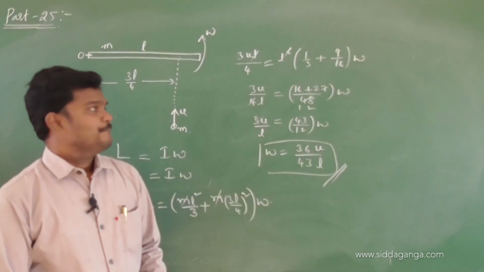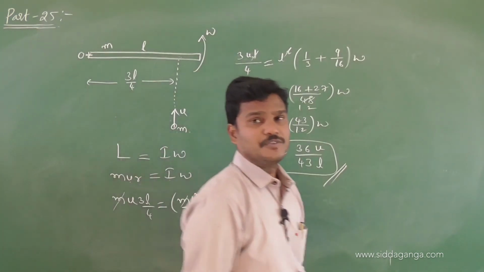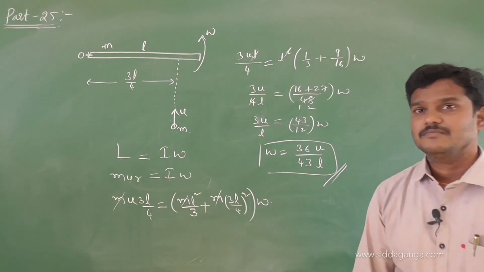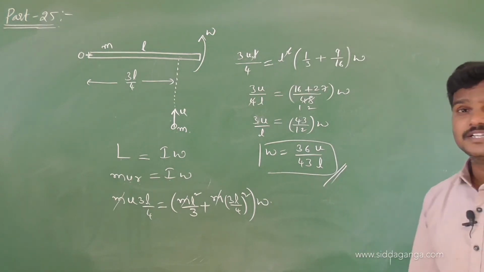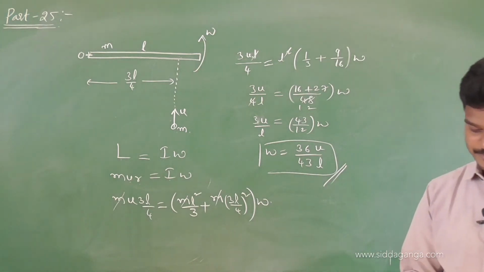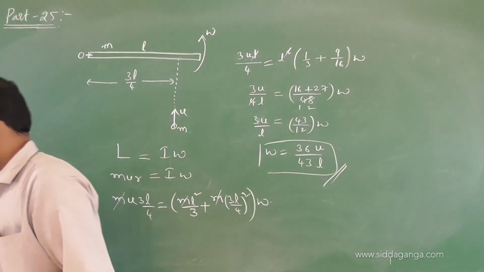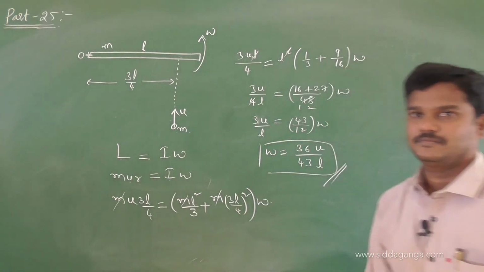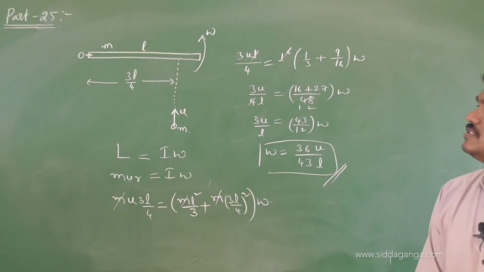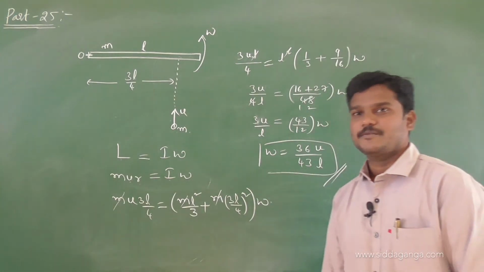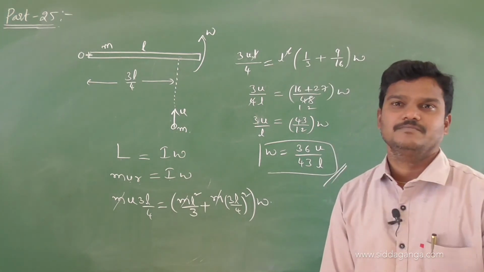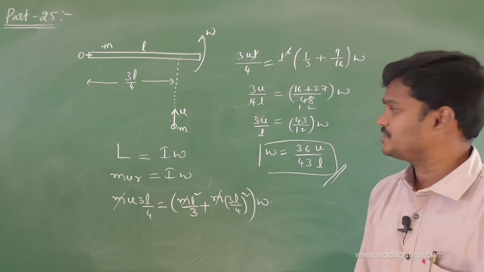So after the collision, the rod moves with an angular speed of 36u by 43L. This is one of the good questions. Practice these types of questions. It will help in NEET and other levels of exams.